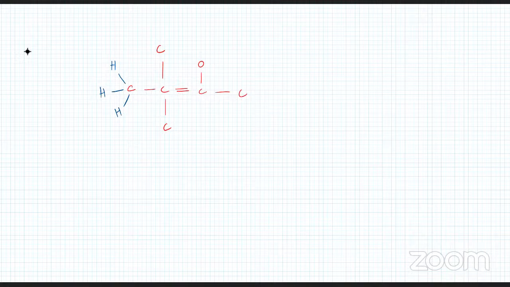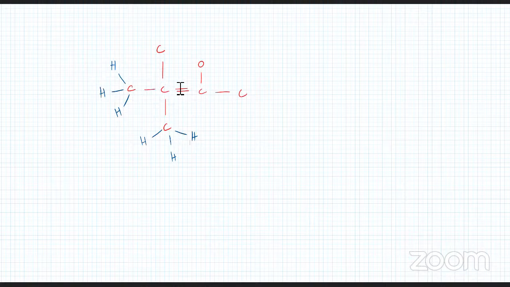Is that clear? How many bonds would this carbon make? 4 bonds, right? It needs to make 3 more bonds, right? So this carbon will have 3 H's. It could be anything, but now assume that I have a bucket that has hydrogen atoms. It could be other atoms as well, but let's just practice with hydrogen.